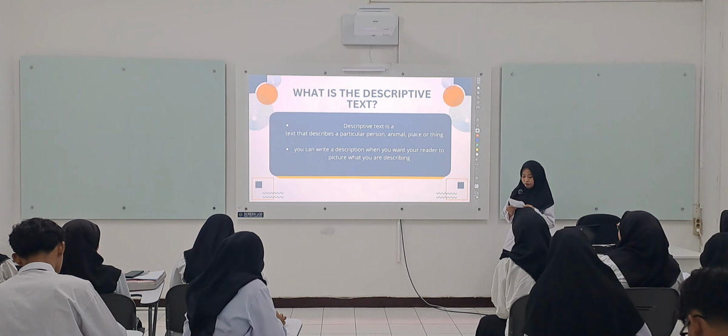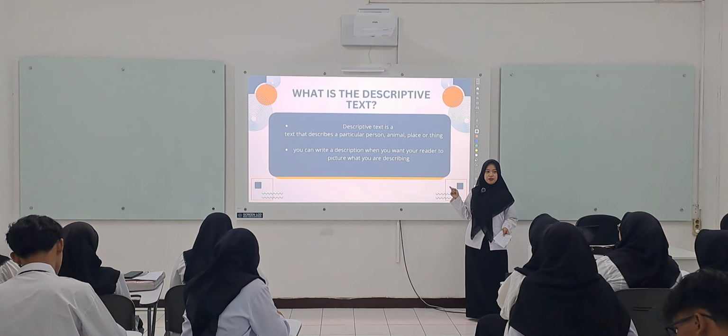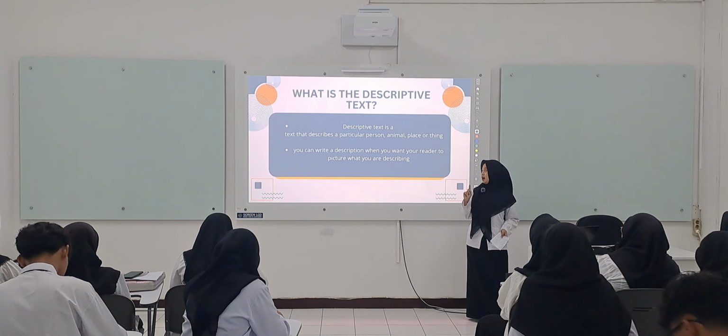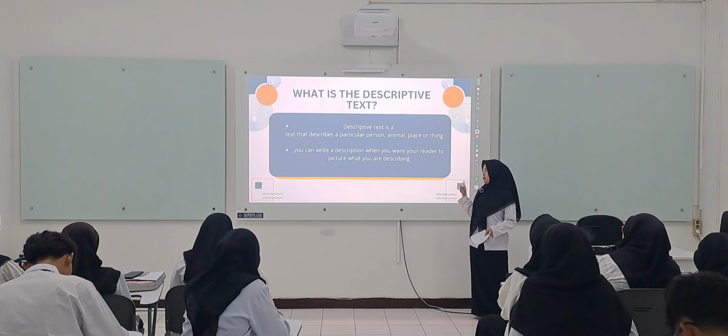You can write a description when you want your reader to picture what you are describing. I will give you an example. If you lose something, you can ask another person to help you. You can describe the thing that you lost, right? Do you understand? You can describe the thing in detail.